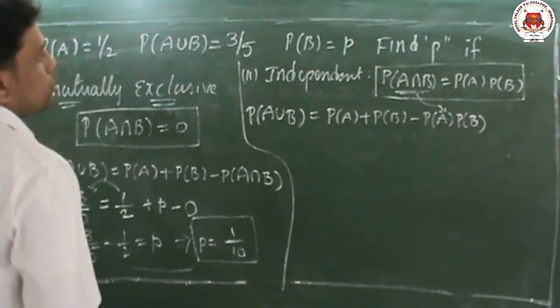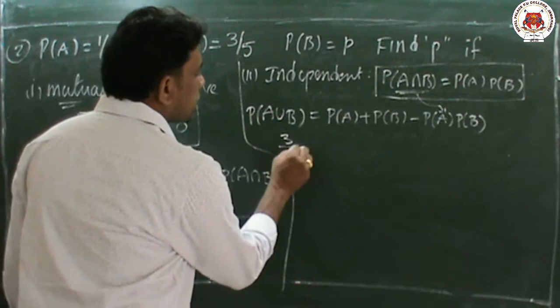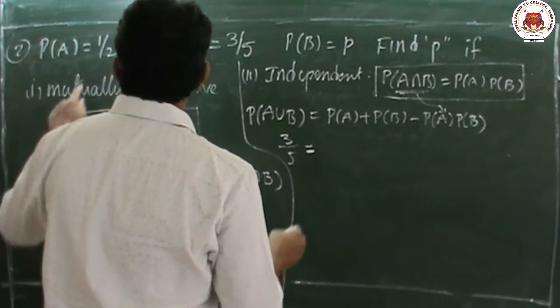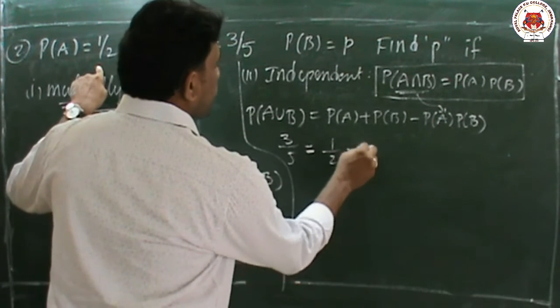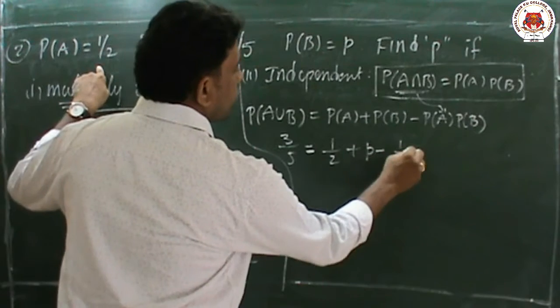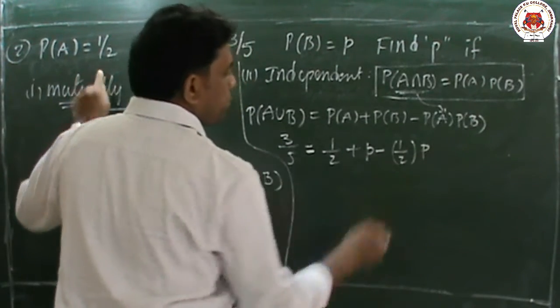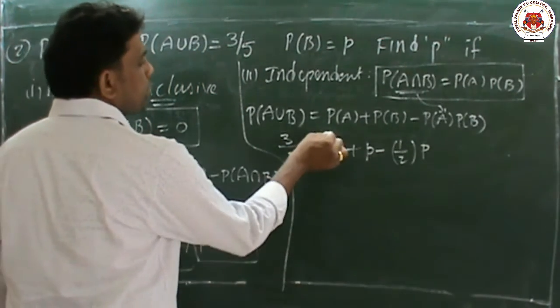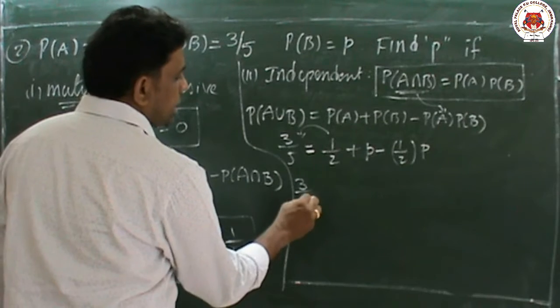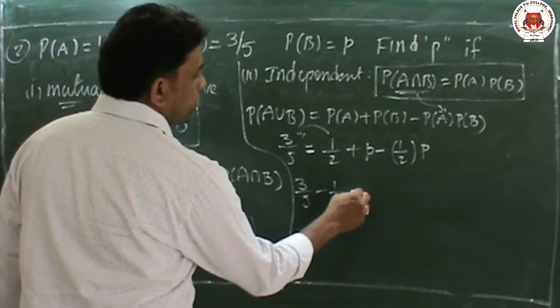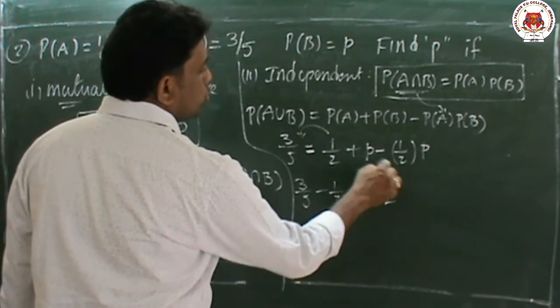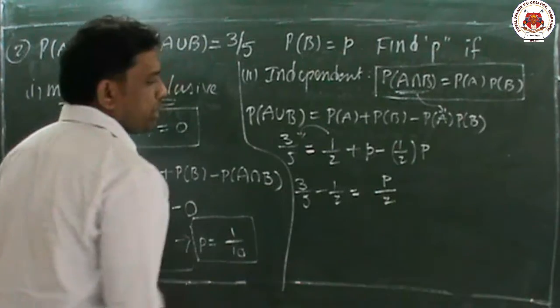Then if we substitute, A union B value is 3 by 5, P of A value is 1 by 2, and P of B value is small p, equal to 1 by 2 into p. If we simplify, plus 1 by 2p, bring this side, then 3 by 5 minus 1 by 2 equals, LCM is 2p minus p, means p by 2.